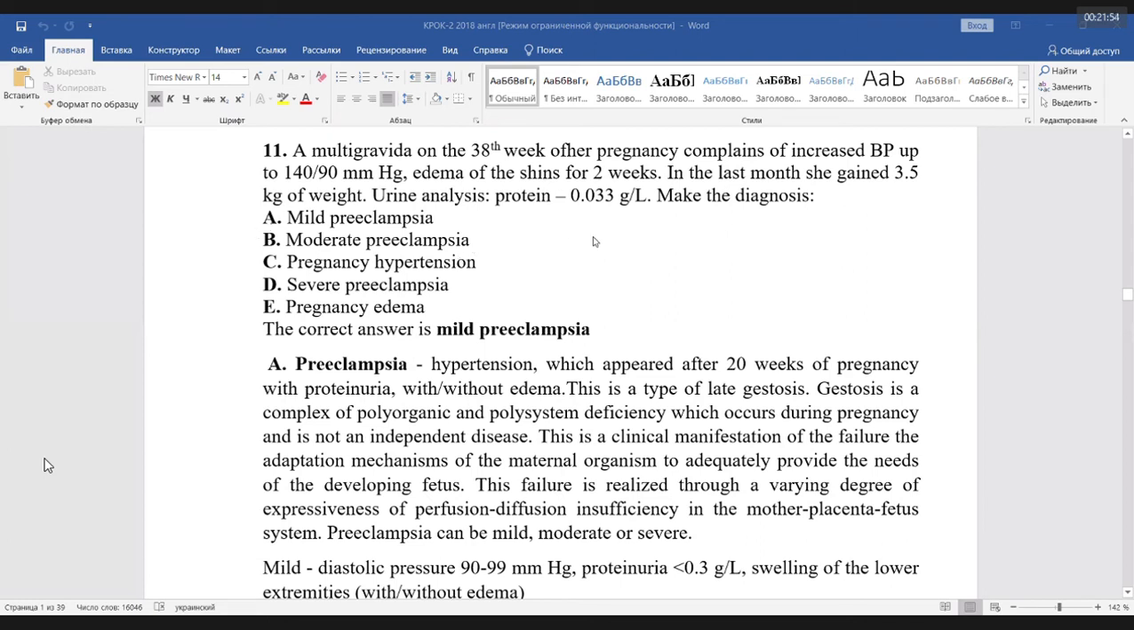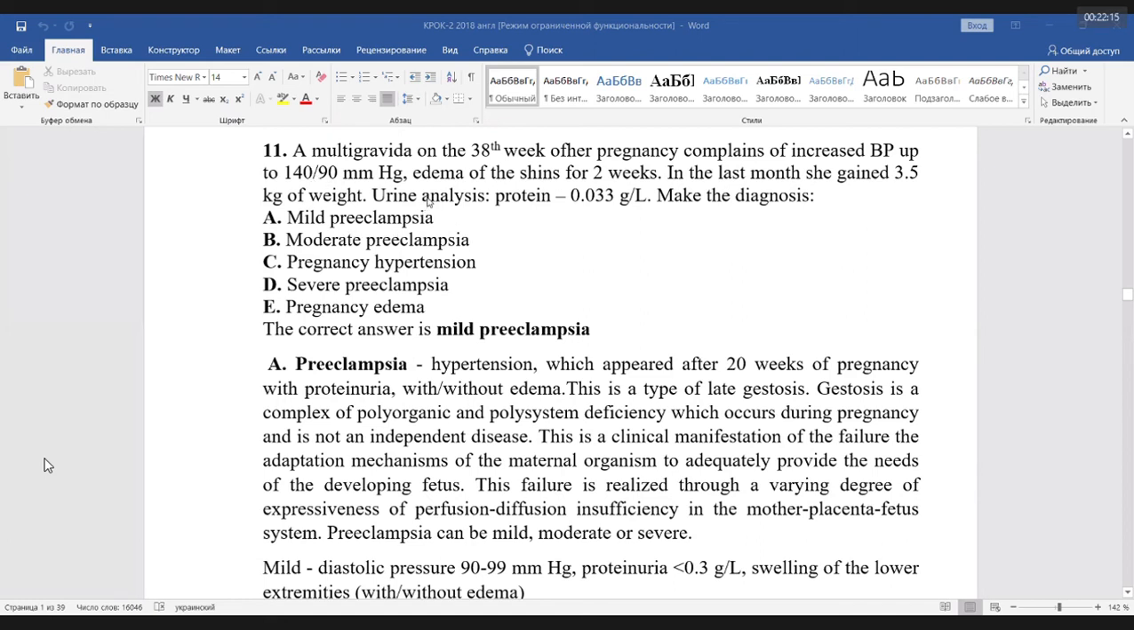If we see the level of protein, for mild preeclampsia it is not more than 0.3. Here the level you see, yes. Then diastolic pressure 90, of course, mild preeclampsia.